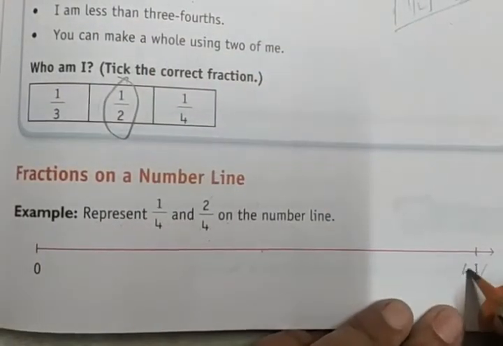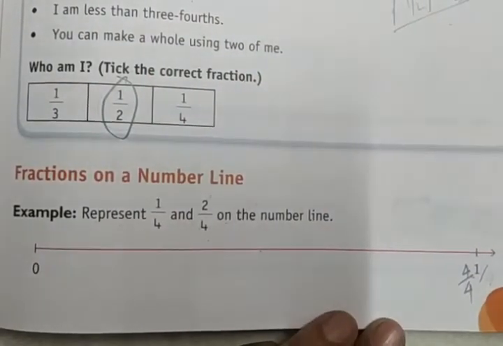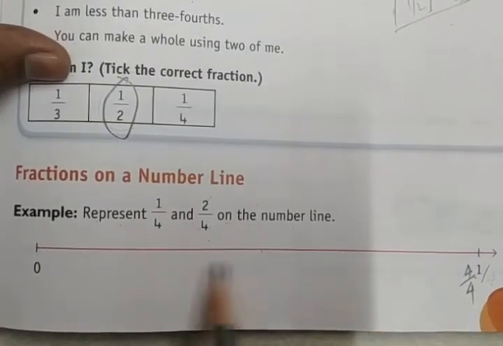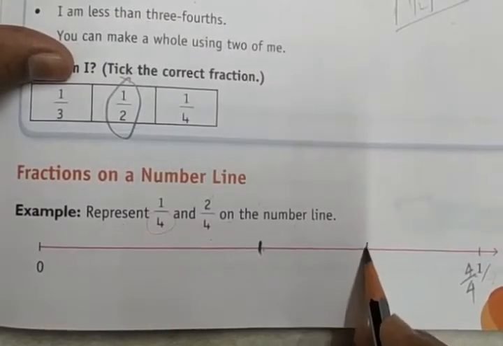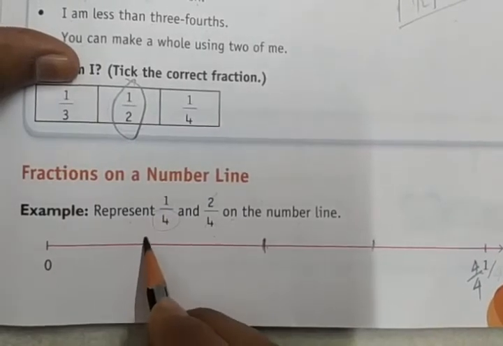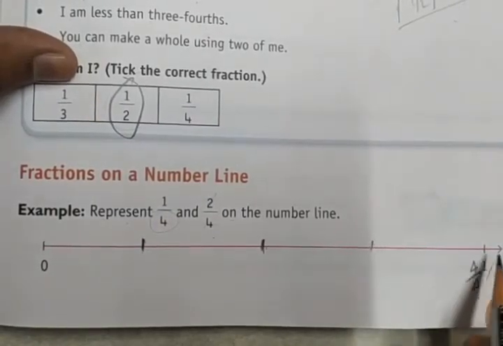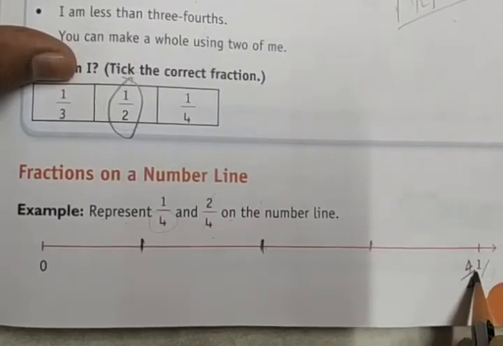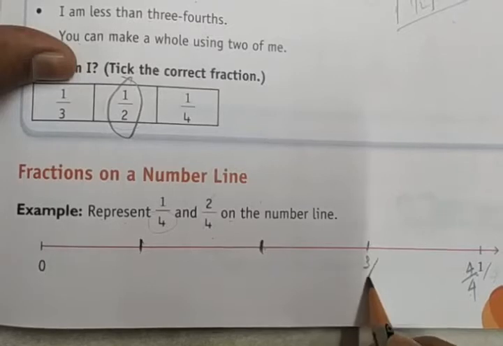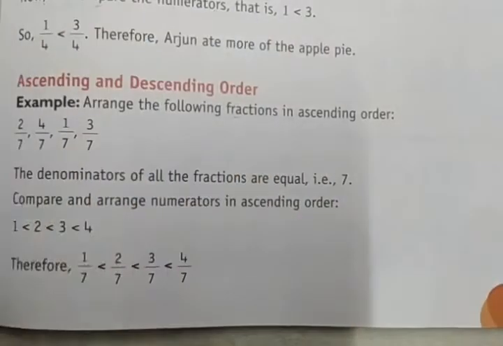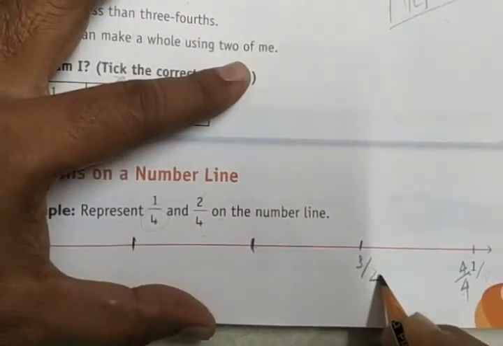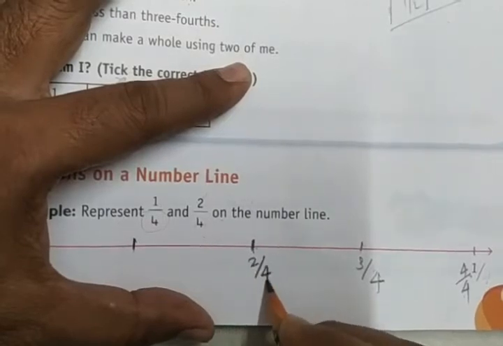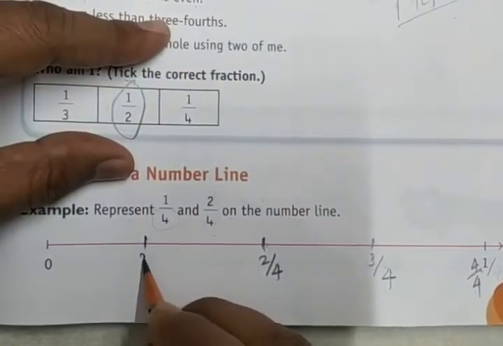This is 4 by 4. Next we have to divide this into 4 equal parts, since the denominator is 4. This is half, this is 1 by 4. Here it is 4 by 4, then 3 by 4, then 2 by 4, then 1 by 4.